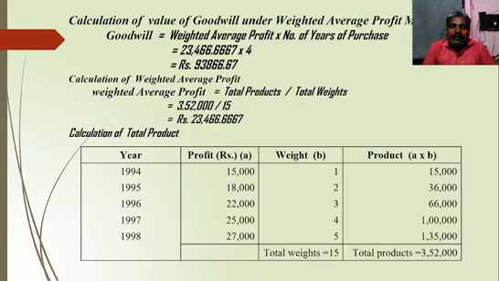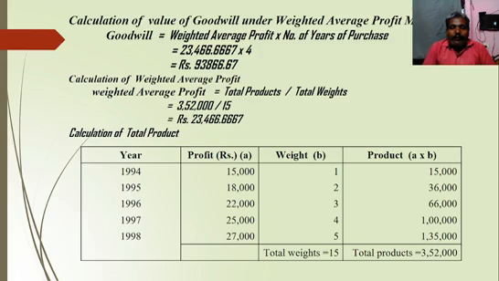First column is year, second column is the given profit. It is mentioned as A, then followed by the weight given in that problem. It is called B. Then we should calculate the product. That means with the help of A and B, we should multiply A and B. We will get the product value.